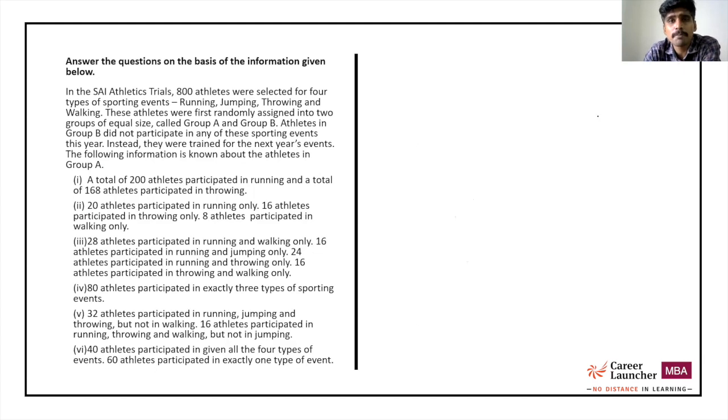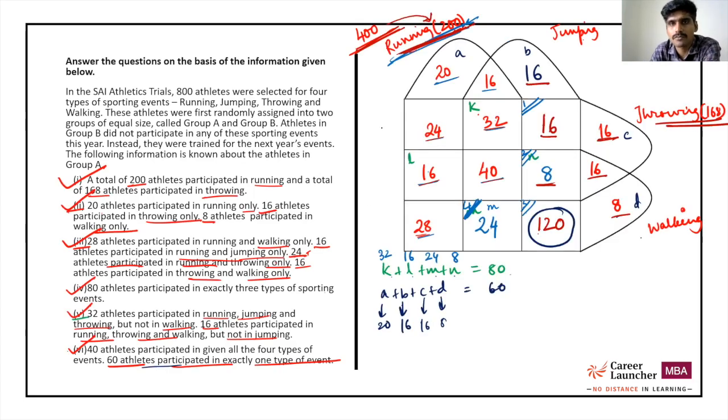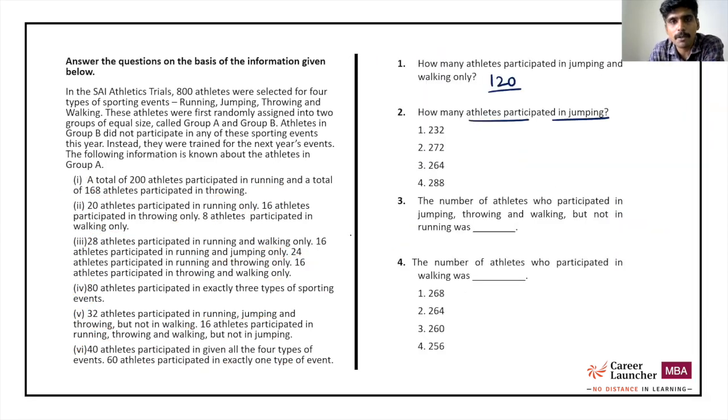The total number of people inside the matrix of jumping. We know outside the matrix of jumping there are 20, 24 plus 16. This is 60 plus 28, 88 plus 16 plus 16, 128 people outside jumping. That means 272 people have to be inside the matrix of jumping.